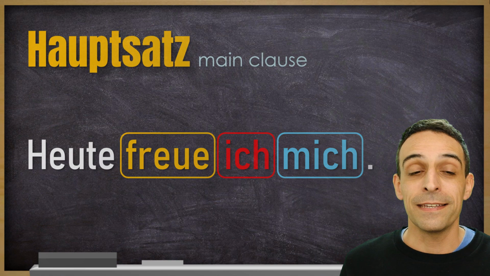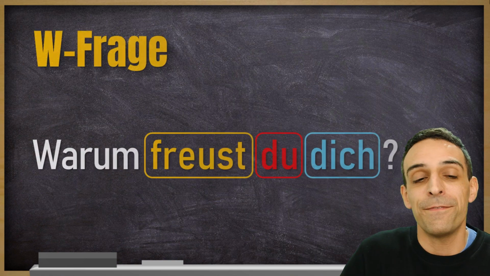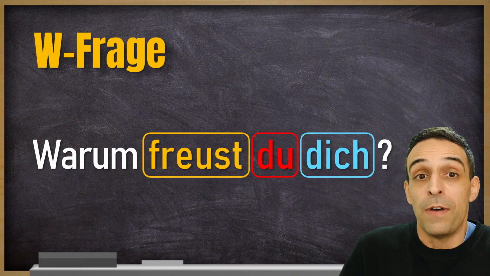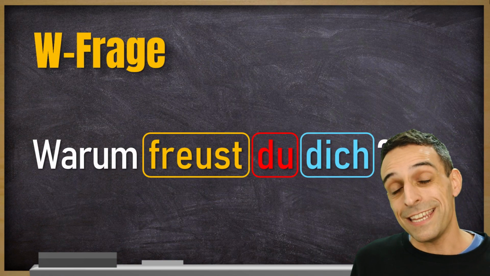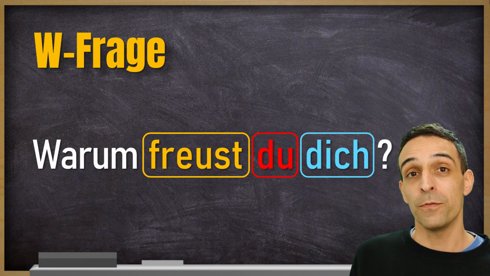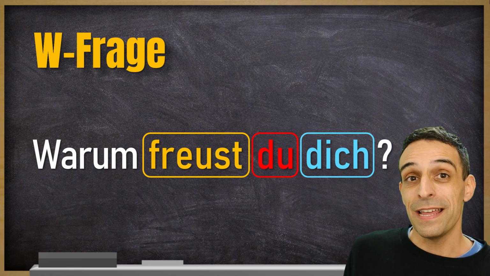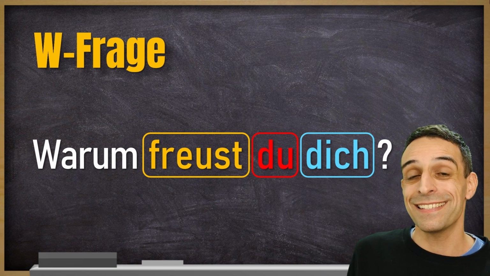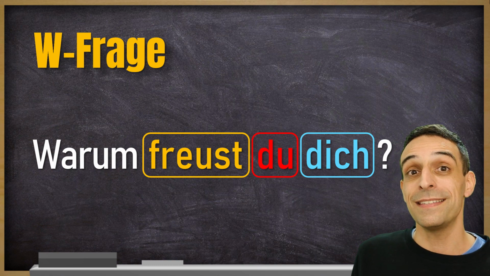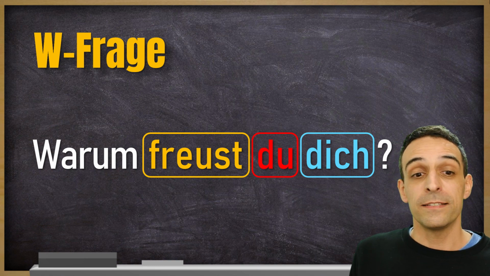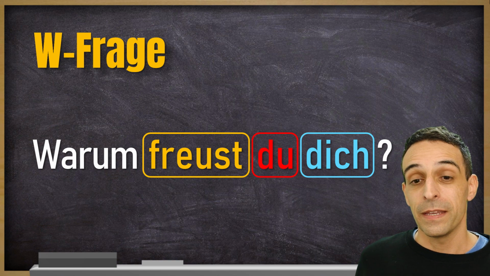Okay, the second step is eine W-Frage. Warum freust du dich? So basically, this is just the same like a main clause that does not start with the subject. That's also not too hard.